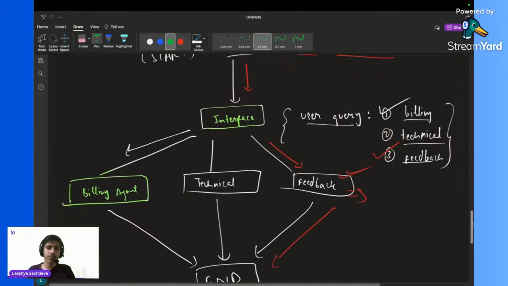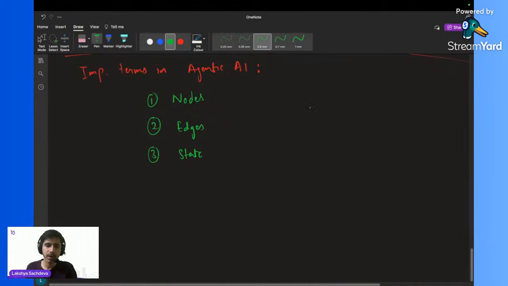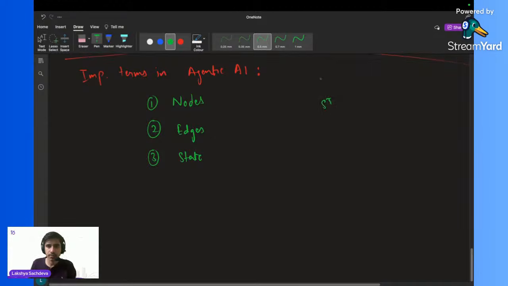So if I draw a replica of this workflow over here, how will I create it? There is some kind of start over here. From this start, I will go towards the interface. This is some kind of interface, so this will be my node.